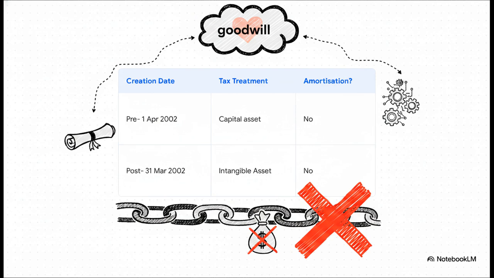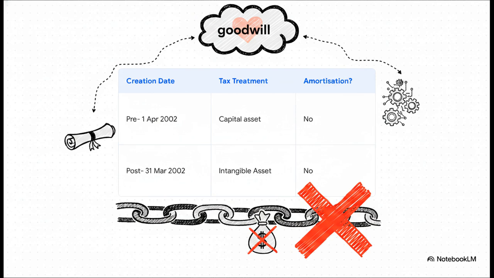The way the new company treats this goodwill depends entirely on the exact date the original traders started their business. If the goodwill was created before April 1, 2002, it is treated as a standard capital asset under normal CGT rules. If it was created after March 31, 2002, it's classified as an intangible fixed asset, or IFA. But take a really close look at that final column.